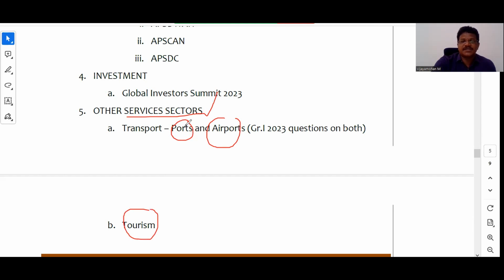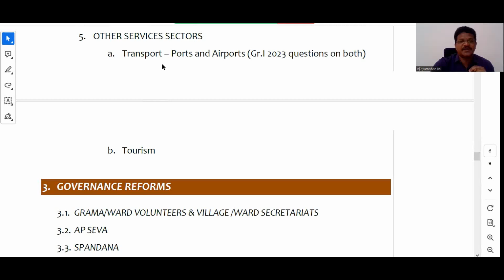And for example, the AP government has given very much importance for the port-led development and airports. And in the recently concluded APPSC Group 1 Mains 2023 examination, there were 2 questions, one on ports and one on airports directly, right? And tourism sector has been quite elaborately explained in the AP socio-economic survey. So ఈ aspects ని కూడా చూసుకోండి, especially ports and airports నుంచి definitely there are going to be some questions, right?